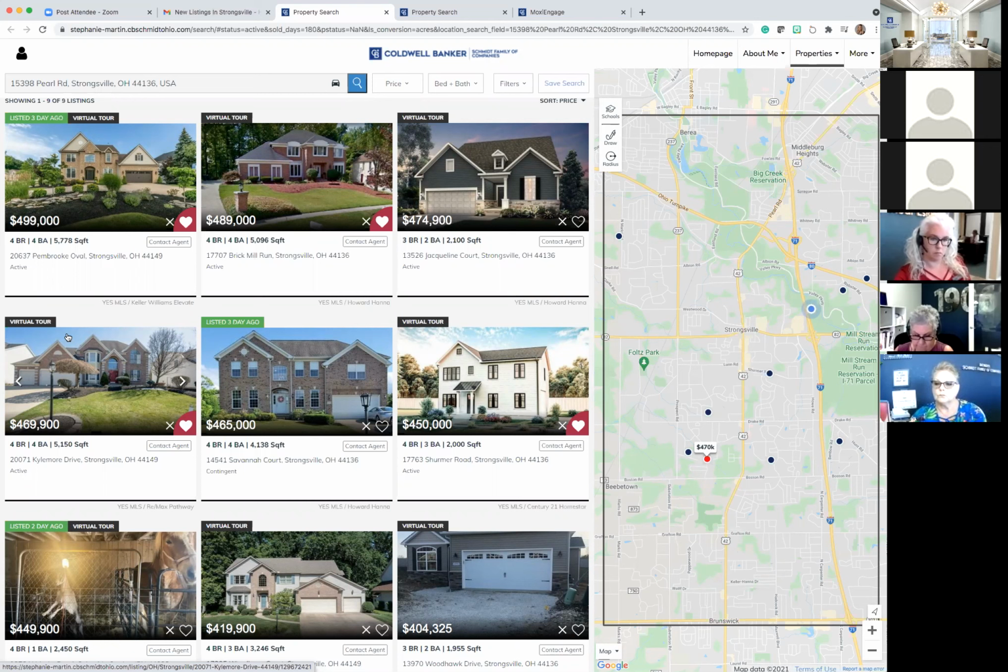But what starts to happen when clients are getting properties that are in their actual price point, and they start to see that the amenities aren't in there, maybe they need to upgrade on their own after they purchase it, it just starts to make them realize what the market is and what they can get. So what happens is their criteria of what they're searching for changes. So you often don't have an ending point of the transaction the same as you do starting off.